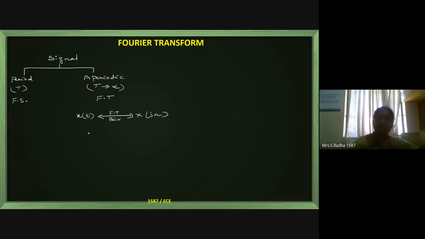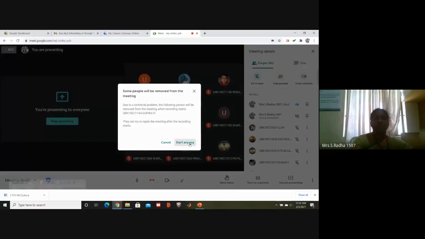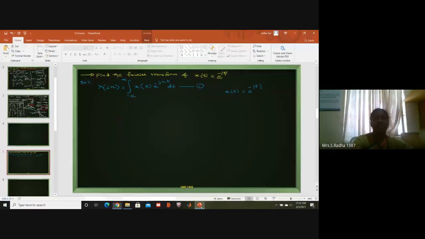Now we understood the necessity of the Fourier transform. If any signal is aperiodic, we need the Fourier transform; Fourier series cannot be applied. The variable can be positive or negative.